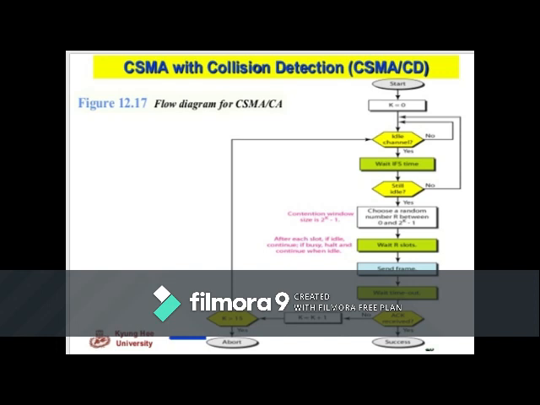You can see here we are performing IFS. Even though we found the channel idle, we are still giving some time. We are not immediately sending the data onto the channel, but we are waiting for a certain time so that other stations are not transmitting at that time. After continuously sensing, if we find it idle, we still give some more time.